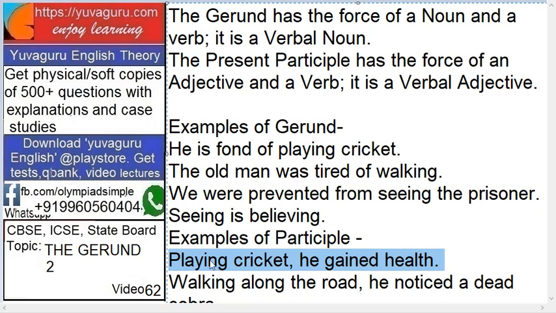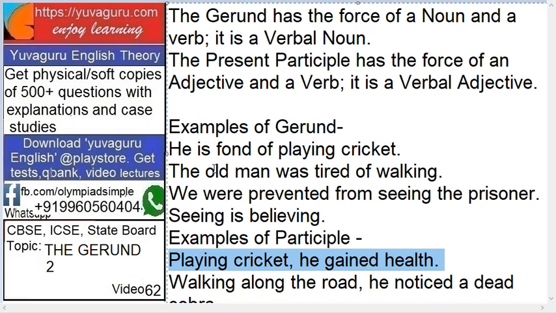Whereas in the participle, playing cricket is dependent, it itself is not a complete sentence. If I say playing cricket, it has no meaning. Then, he gained good health. It means that due to his playing cricket, he gained good health, right? So it needs something. It's a dependent clause. Both the things are required for completion of a participle. But in gerund, it is complete within itself.